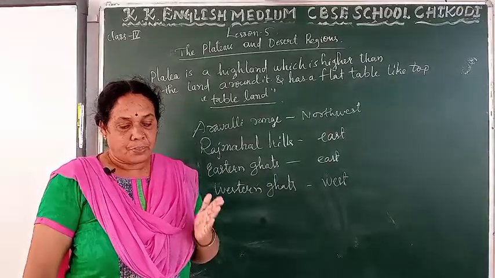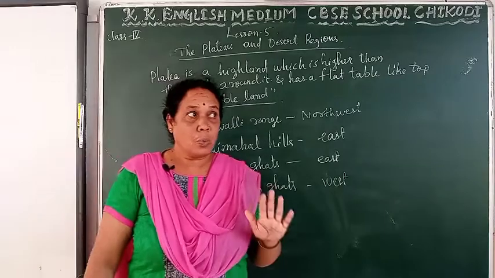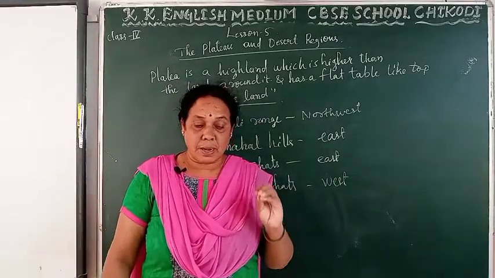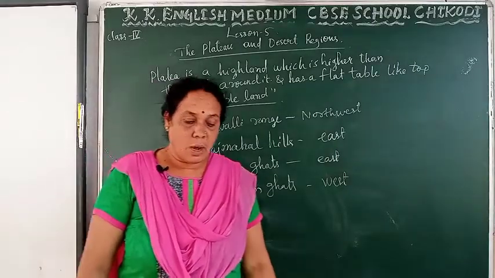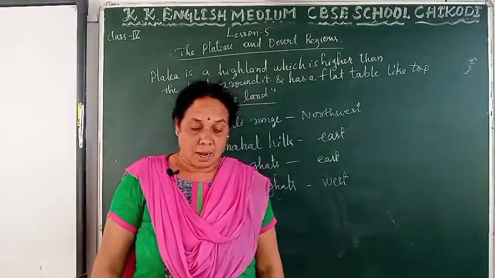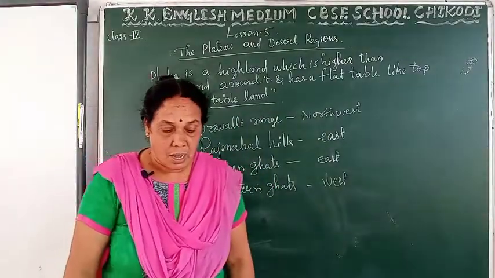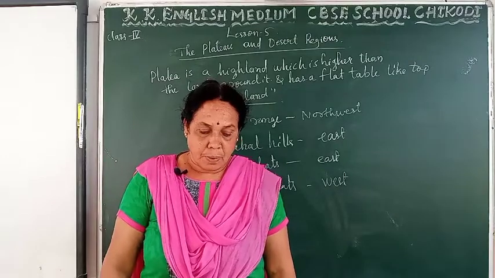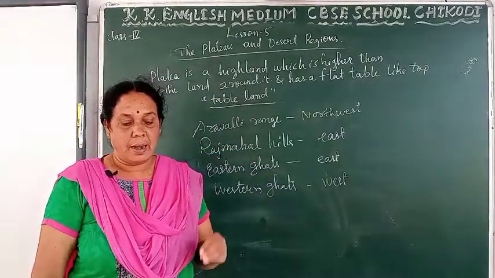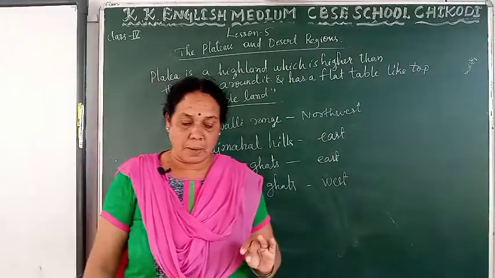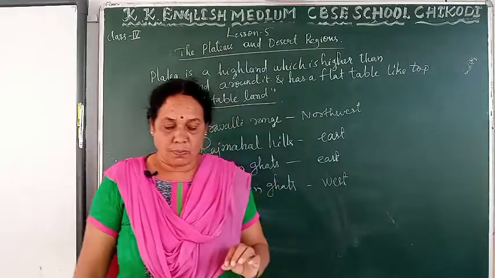These are the states that the peninsular plateau covers. The main cities of this region are Bhopal, Indore, Hyderabad, Mysuru and Bengaluru.